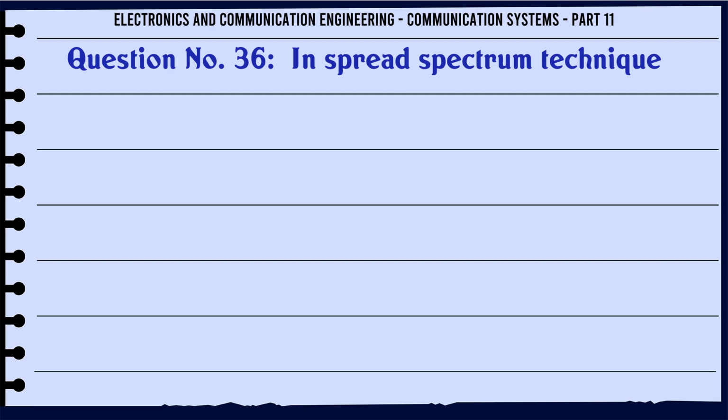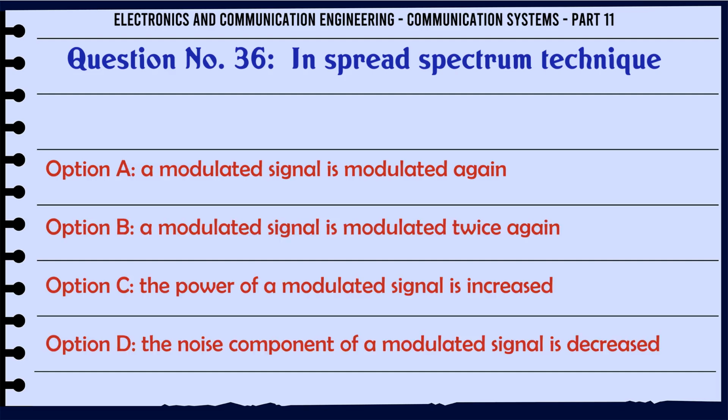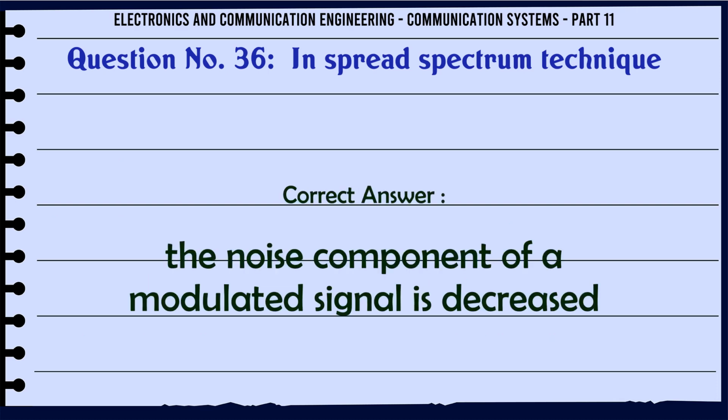In spread spectrum technique, A. A modulated signal is modulated again, B. A modulated signal is modulated twice again, C. The power of a modulated signal is increased, D. The noise component of a modulated signal is decreased. The correct answer is the noise component of a modulated signal is decreased.